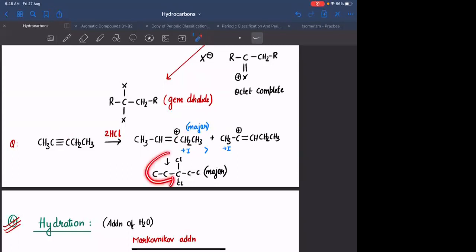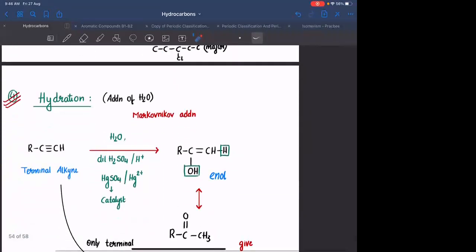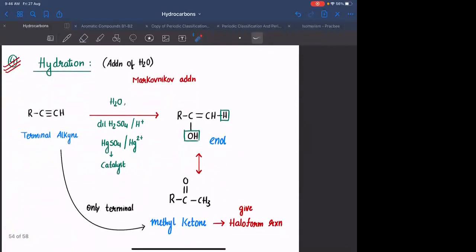Accordingly, you will form the major product. Agreed? Any doubt, anyone? Okay. उसके बाद hydration reaction देखा. This reaction is very, very important.